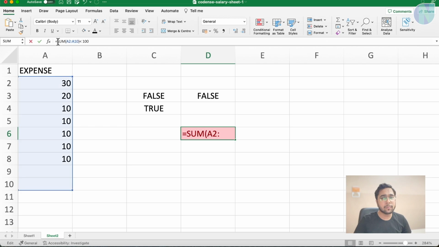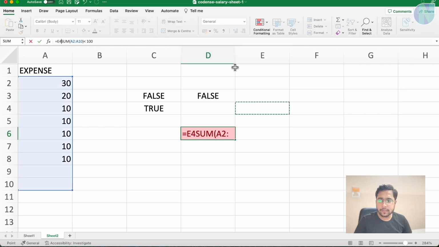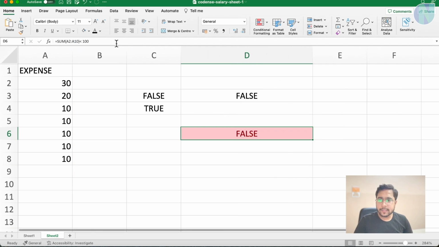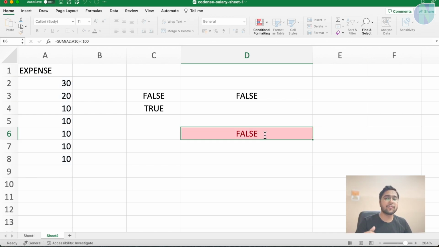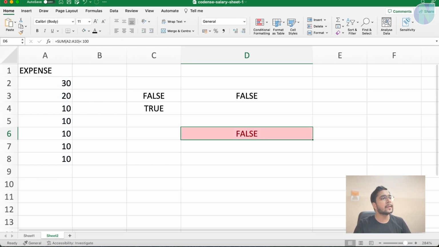So you can see the formula is here. Sum of, let me increase its width so you can see the formula completely. Sum of A2 colon A10 should be less than 100. So this is a function which we have used. We will see more functions here. But yes, this is the SUM function and you can evaluate conditions. So these are conditions which we are putting, less than and greater than.